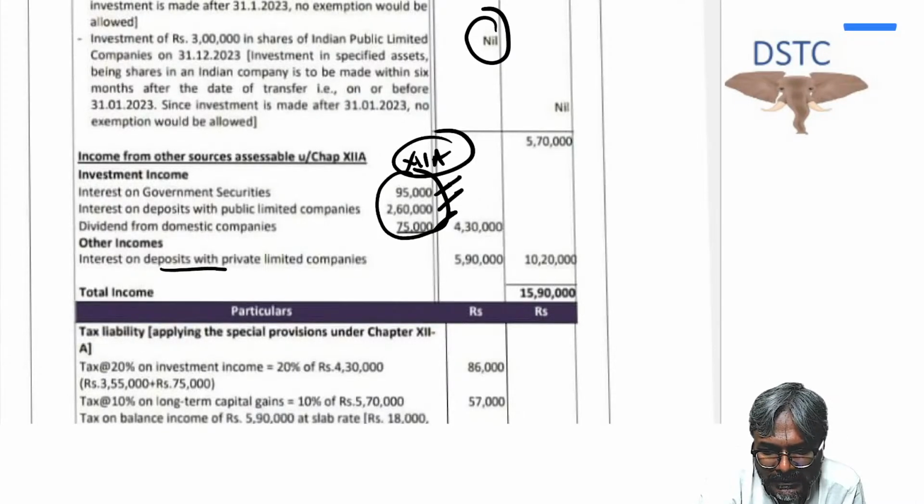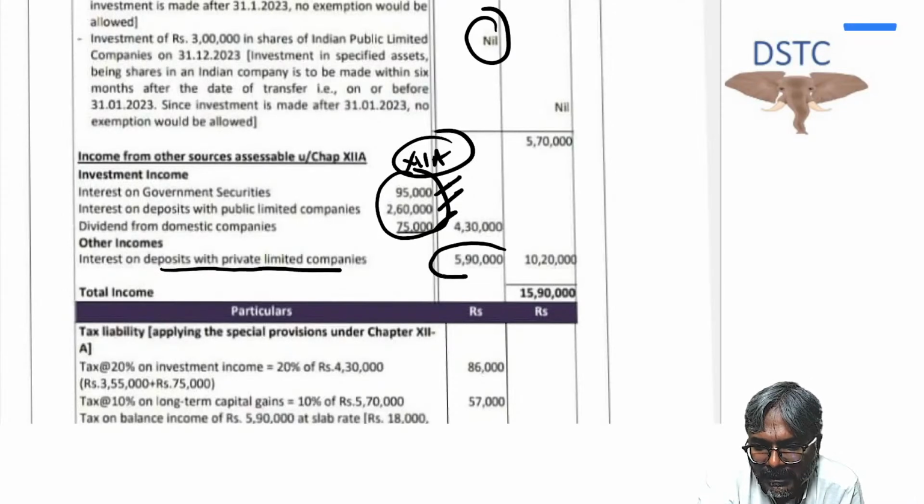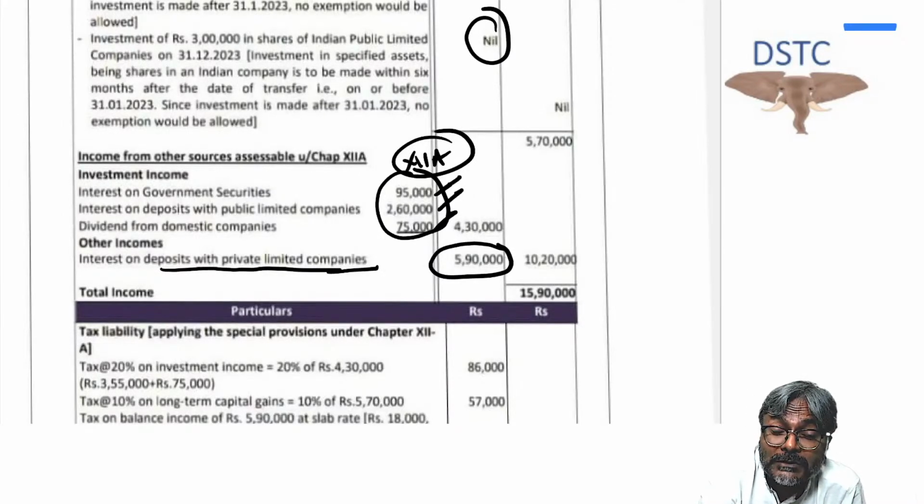What about the deposit with the private limited company? 5,90,000. Deposit with the private limited company. What did I tell you, students? I told you that for a deposit with the private limited company, you will have to go with what?